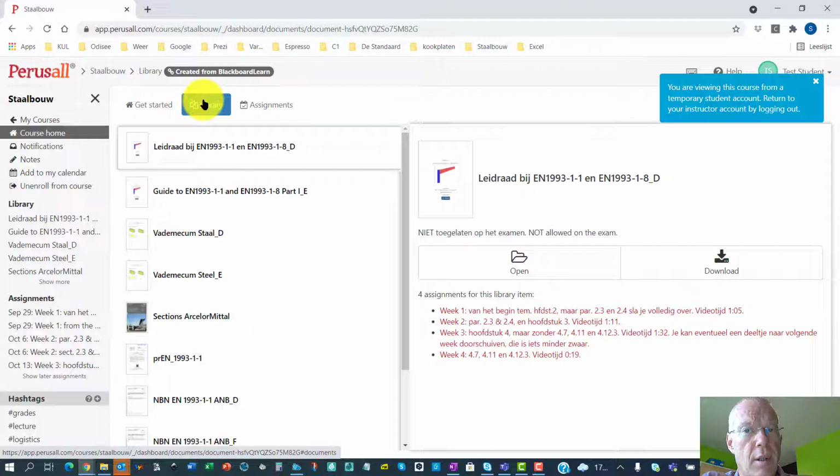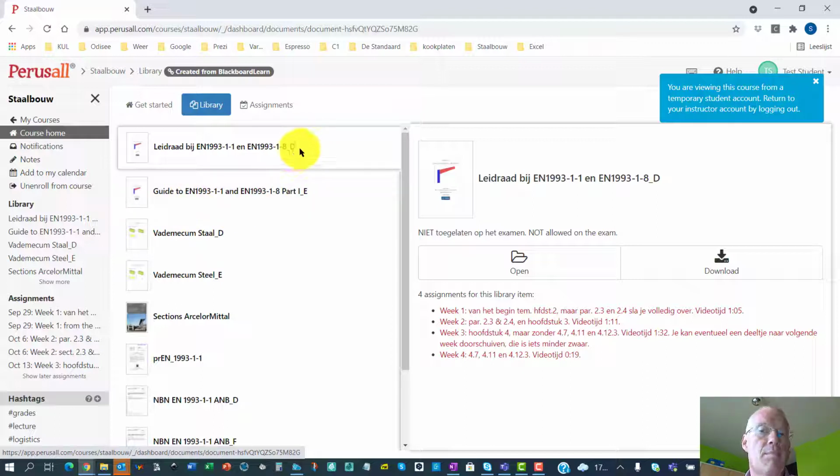Now, before we start, I think it's necessary to explain a few things about how we are going to deal with this course. Most of the time, this course will actually be controlled through Perusal. Perusal is an online environment, and there are a few things that you should know, or maybe you know already, about this Perusal environment. First, we have the library. In the library, you can find, or you should be able to find, all the course material.